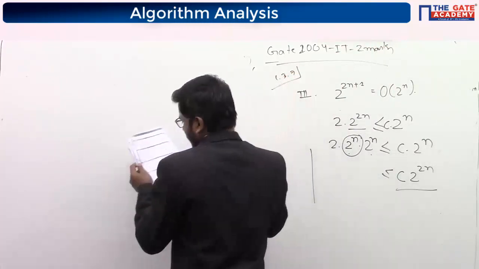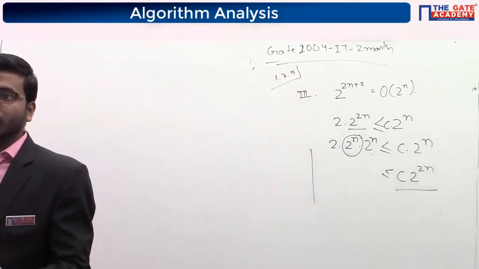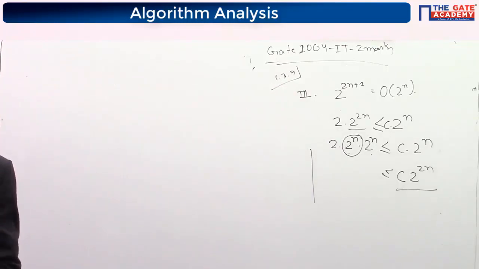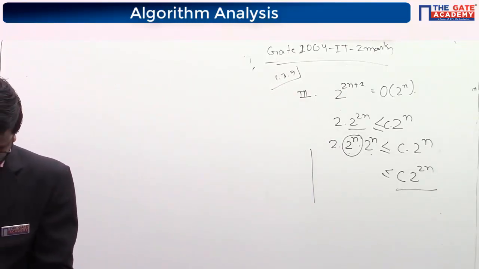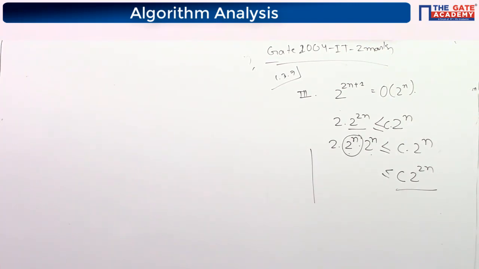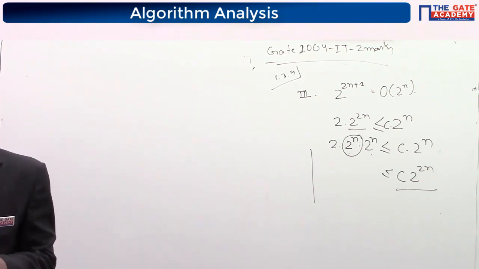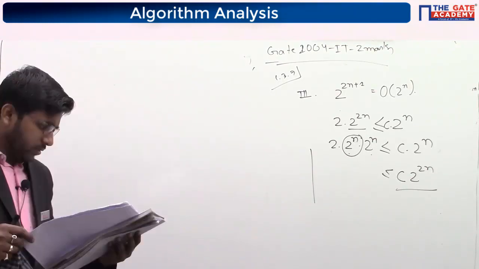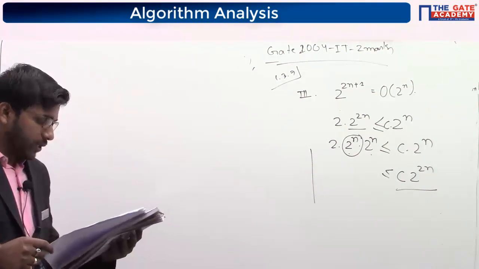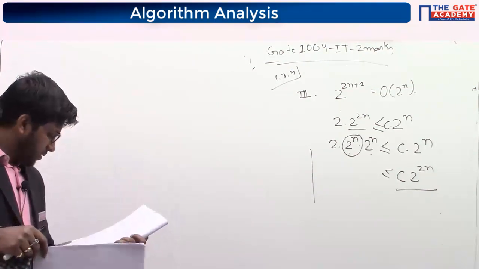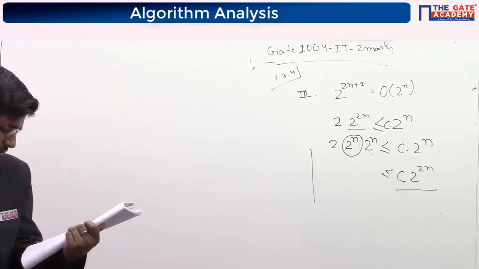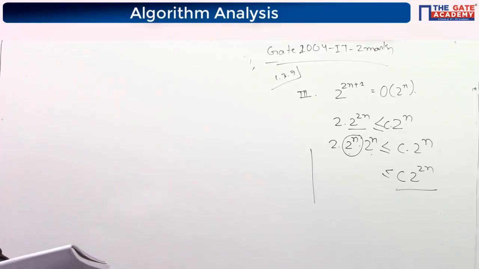I got D, and the answer is also D. Okay, we will solve it. Actually, I was checking some other question. It is 1.3.7, right? D is the correct one.